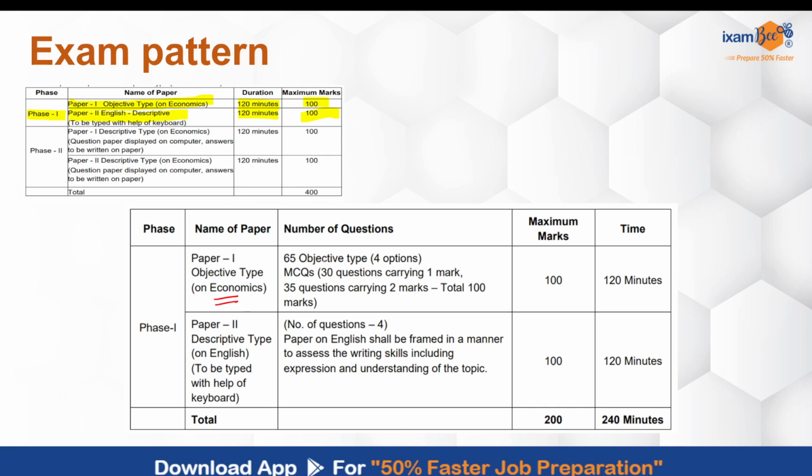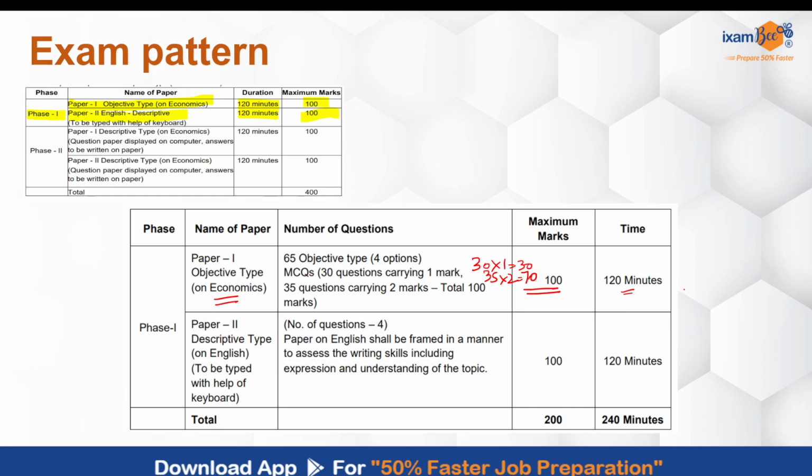It will consist of 65 questions. Each of these questions will have 4 options, and you have to mark the correct option for each question. This will consist of 30 questions which are of 1 mark and 35 questions which are of 2 marks each, giving you a total of 100 marks. This will be a 2 hours paper.